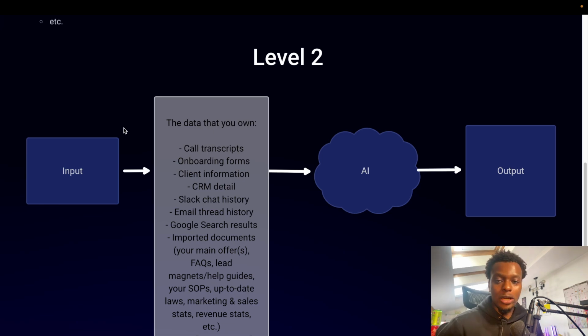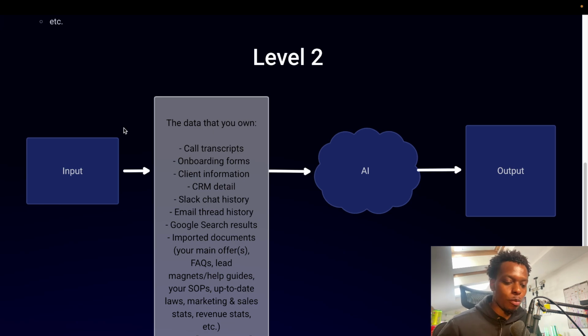So your main offer, so if you have a white paper or a 3 pillars pitch, which describes exactly what you do for people, and it's A, I do this, B, then I do this, C, then I do this, you have your entire process there, any FAQs, any lead magnets or help guides that you have to basically incentivize people to look at what you do or to understand how you work.